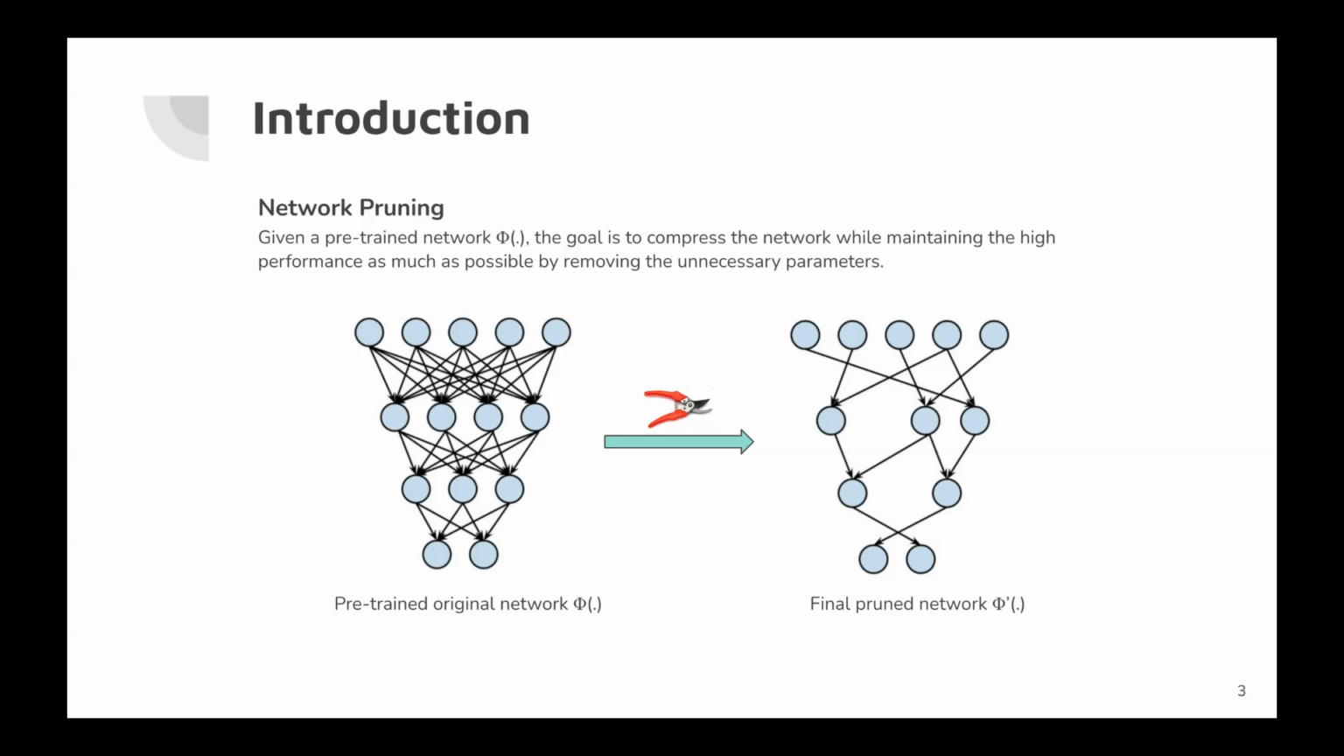Network pruning is one of the fields of model compression. Given a pre-trained network, the goal of network pruning is to compress the network by removing redundant parameters, as shown in the figure.